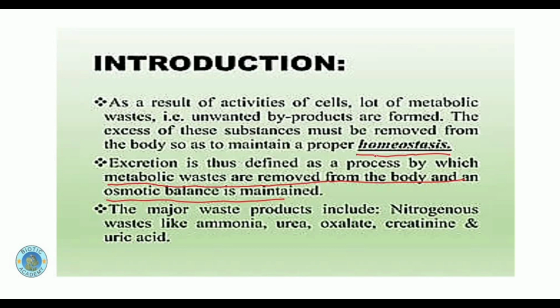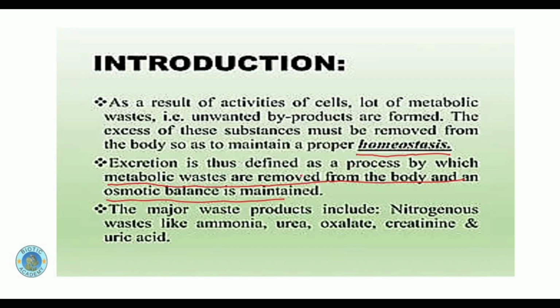Obviously, in the body of humans or any living organism, it is not possible that all the components and all the material in the blood remain at a constant point, but they are fluctuating within a narrow limit. So in order to maintain homeostasis, the body needs to remove out the metabolic waste.